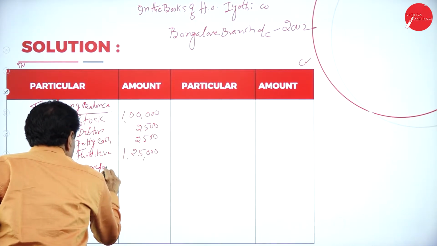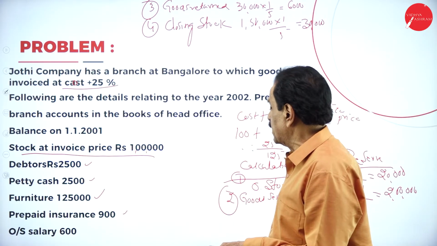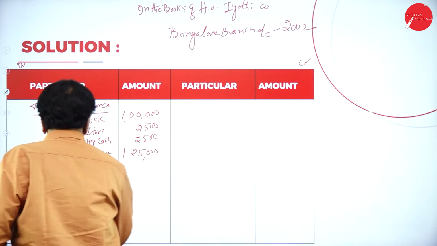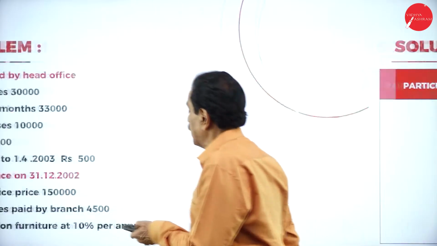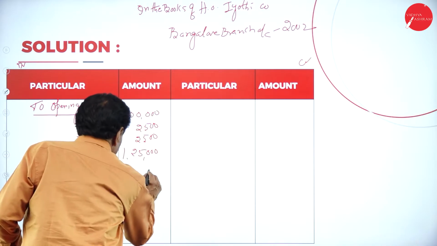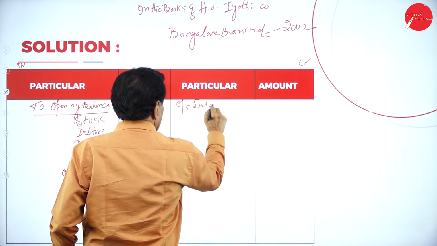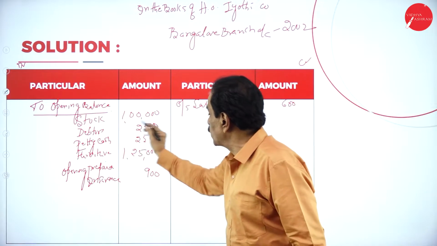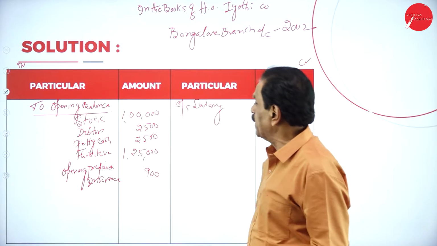Opening prepaid insurance. What's your opening prepaid insurance? 900. Here, outstanding salary 600. This is all opening balance: opening stock, opening debtor, opening petty cash, opening furniture, opening prepaid insurance.